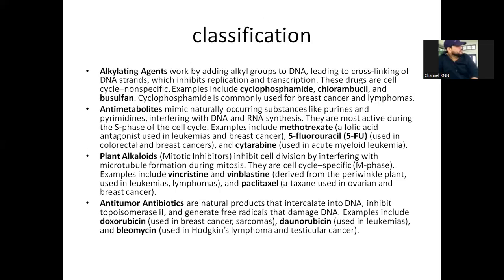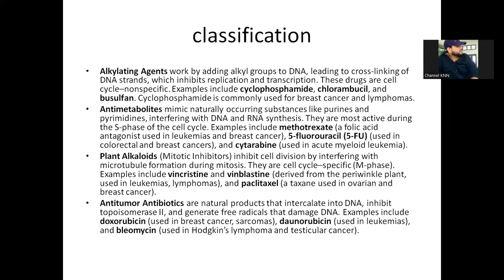The classification of chemotherapeutic agents: these are the main classes of chemotherapeutic agents which are used. The first one is alkylating agents. These alkylating agents add alkyl groups to the DNA, and when the alkyl groups are added, they inhibit the replication and transcription process of DNA in the cancer cells.